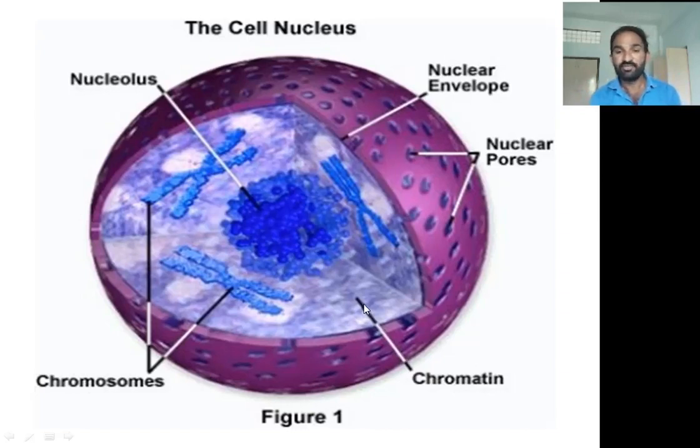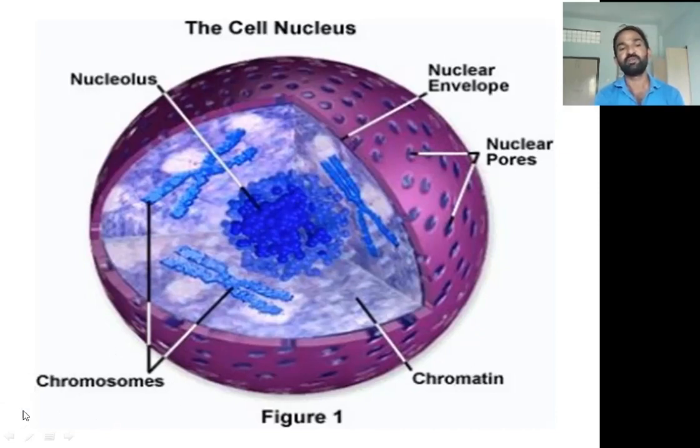The chromatin is a thread-like structure present in the nucleus. It forms the chromosomes during cell division. Actually, the chromatin is a long thread-like, network-like structure present in the nucleus, and when the nucleus is involved in cell division, this chromatin is condensed to form chromosomes.